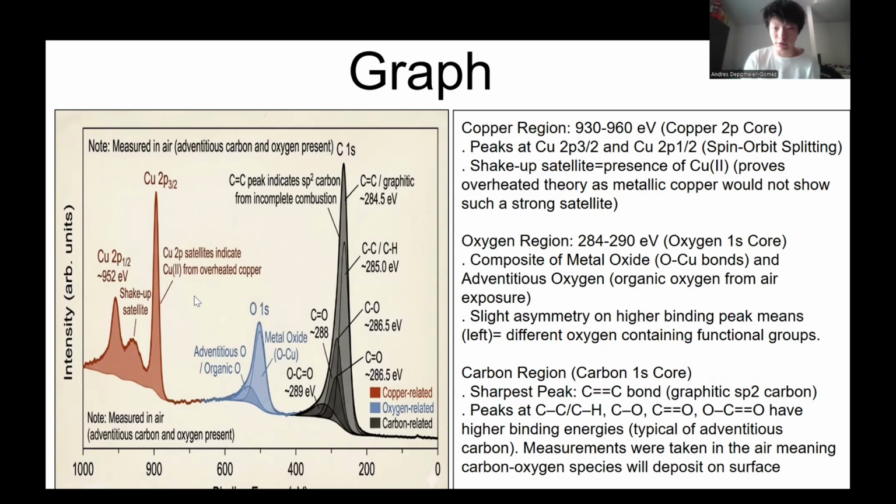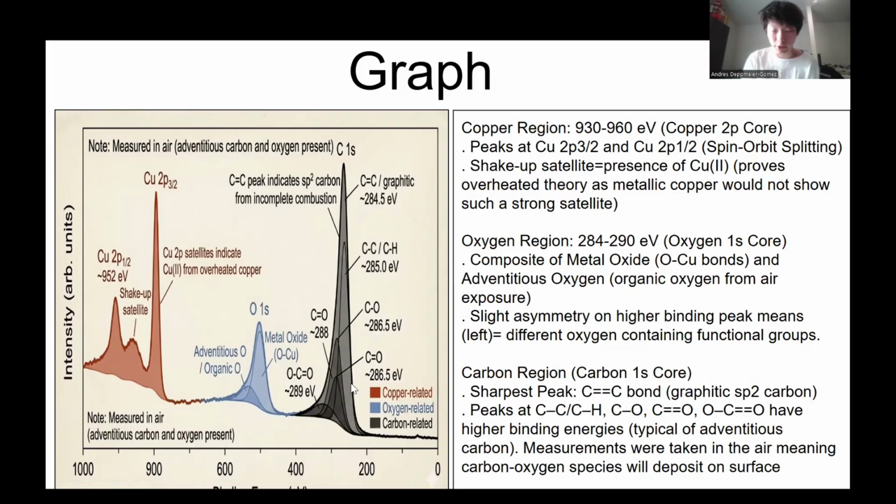Then the oxygen region here, at around 284 to 290 eV, or the oxygen measured at the oxygen 1s core, shows that there's a composite of metal oxide, so O to Cu bonds, and adventitious oxygen, so organic oxygen from air exposure, and the slight asymmetry on the higher binding peak towards the left means that these are different oxygen-containing functional groups. So adventitious, metal oxide, etc.